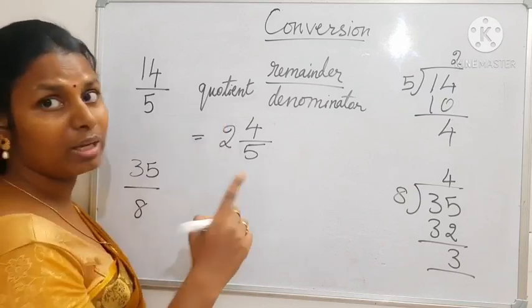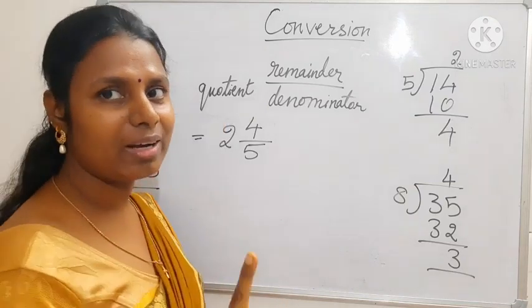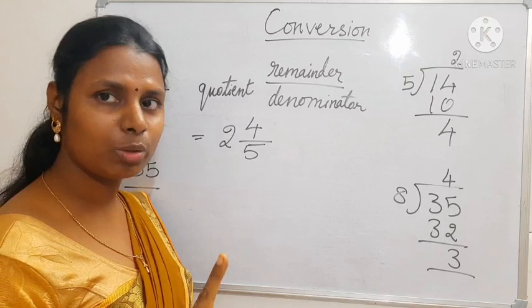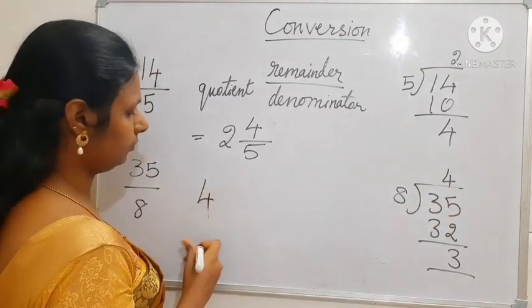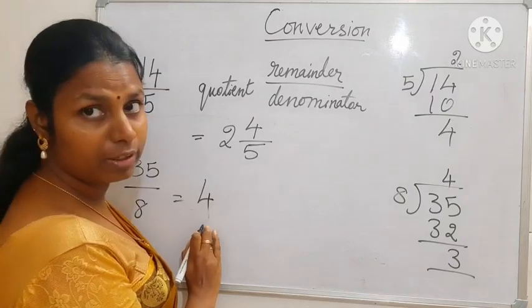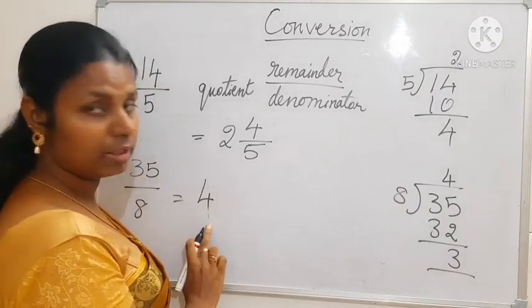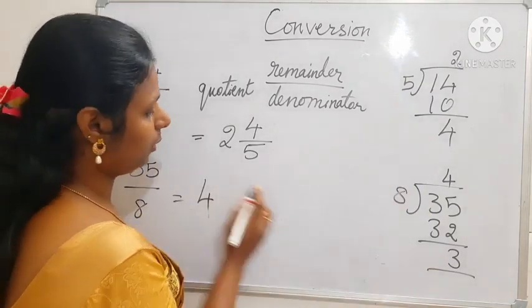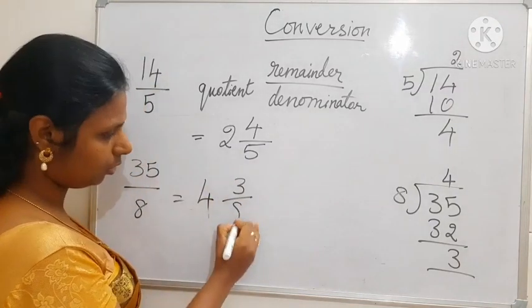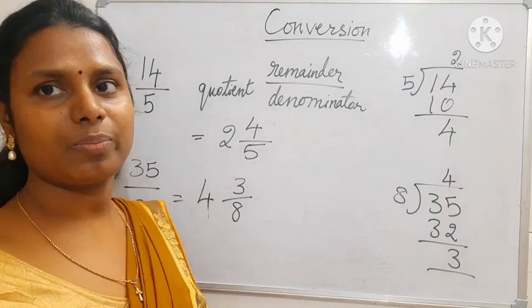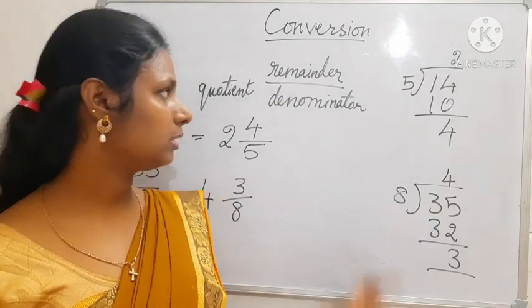You will write the formula in each question so that you don't make mistakes. So here I have written the quotient here, and the remainder as the numerator, and the denominator here is also the same. Have you got it? Very simple thing.